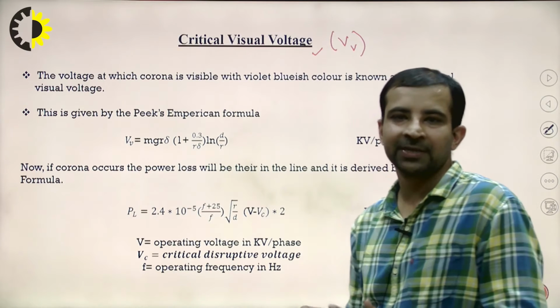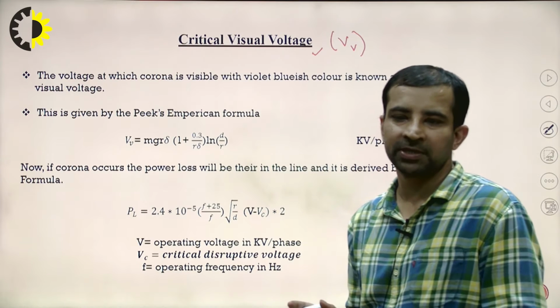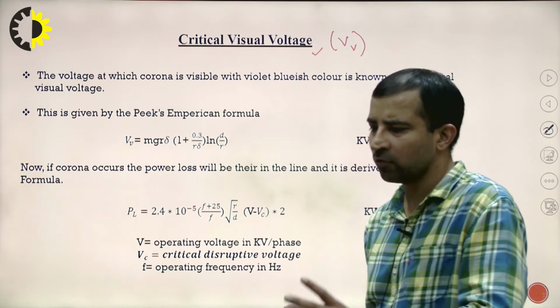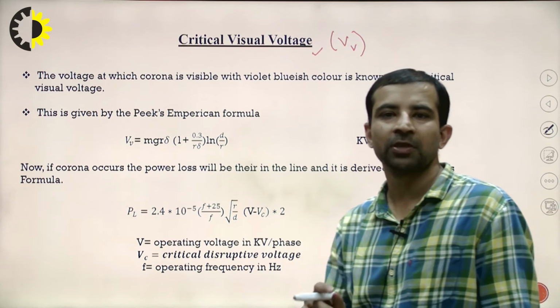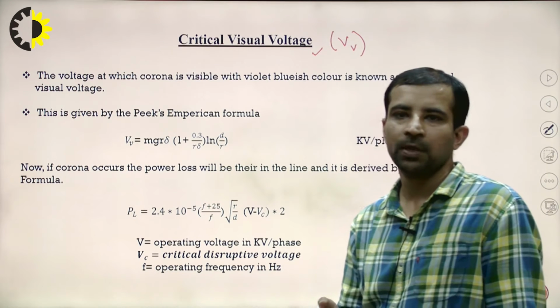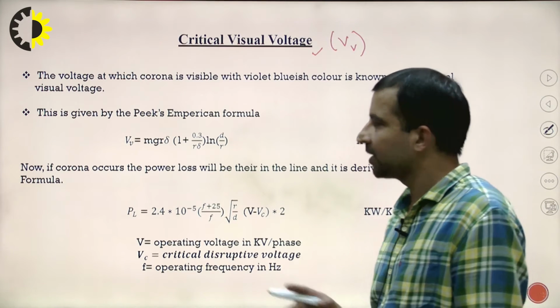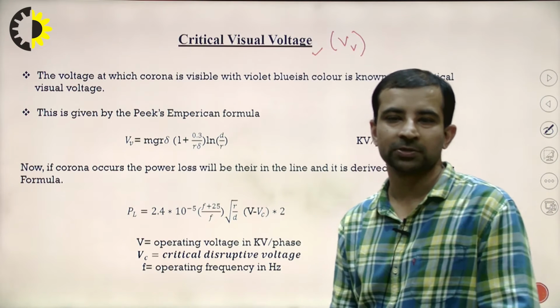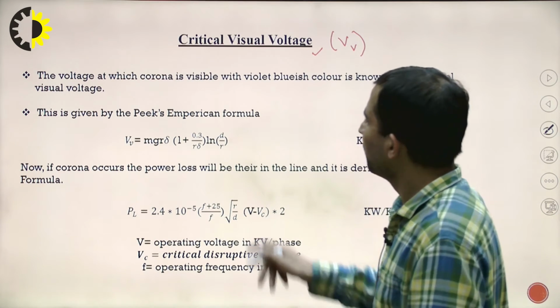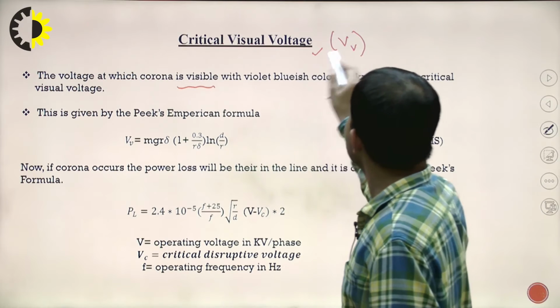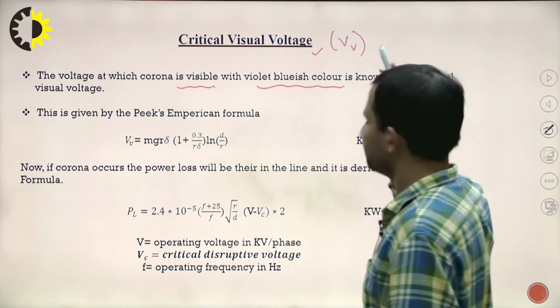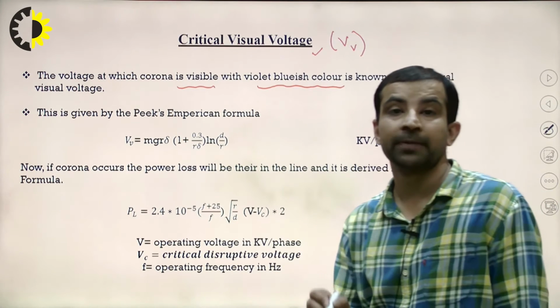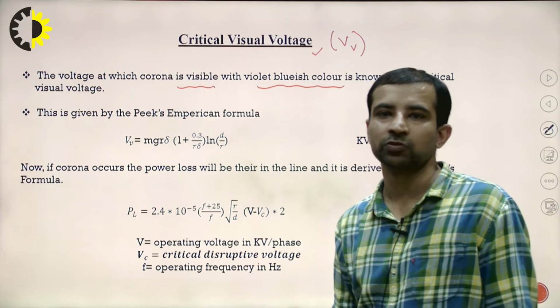Try to understand the difference between the critical disruptive voltage and the critical visual voltage. Critical disruptive voltage is that voltage at which corona has started, but it is not visible to us. But critical visual voltage is that voltage at which the corona is visible to us. You can see it. The voltage at which corona is visible, with violet bluish color, is known as the critical visual voltage.